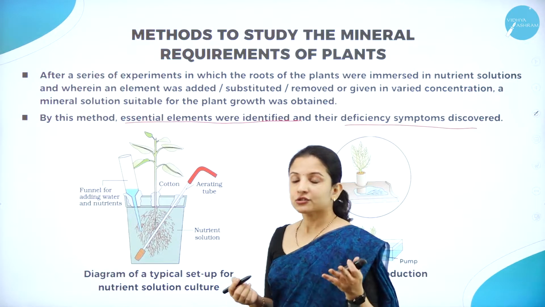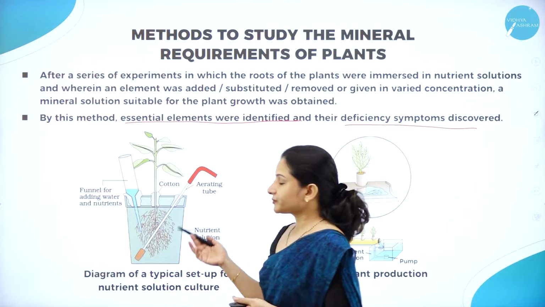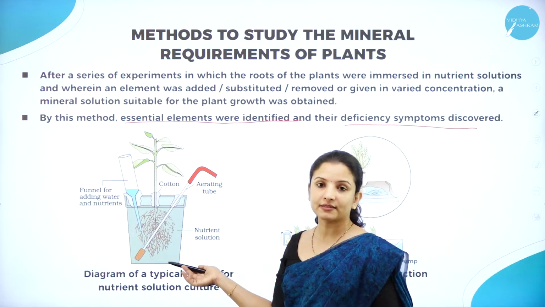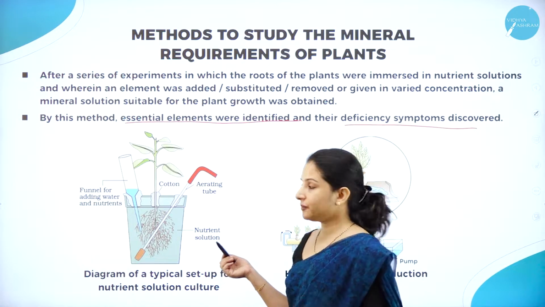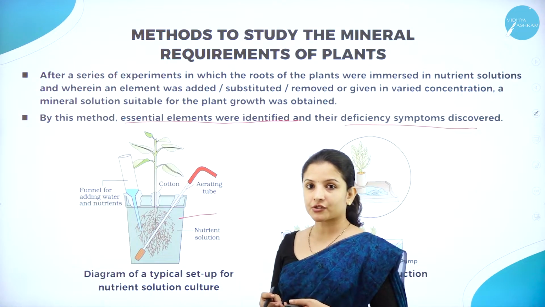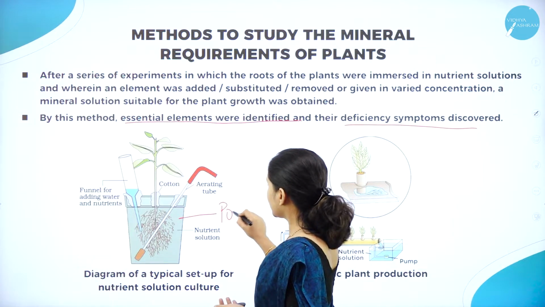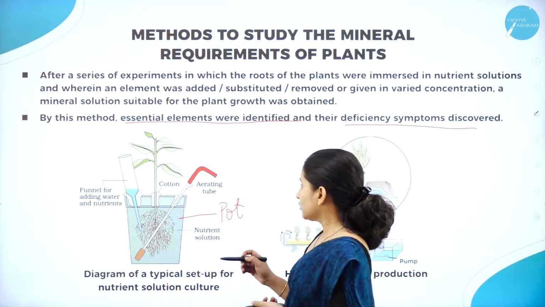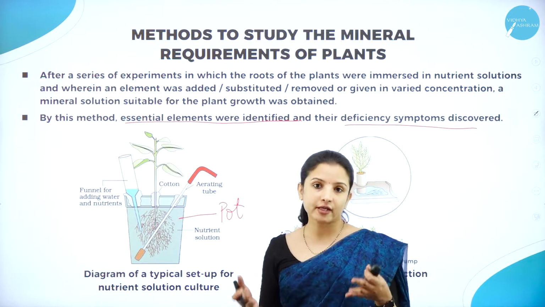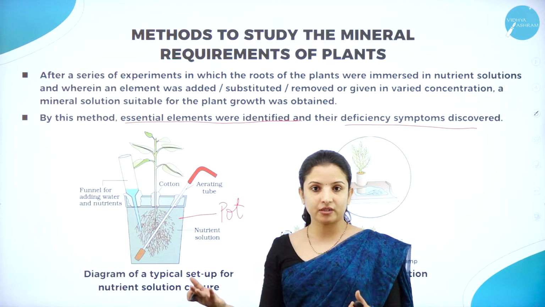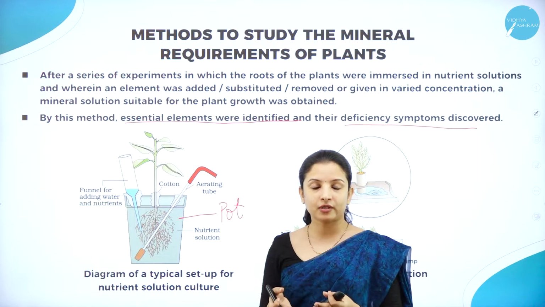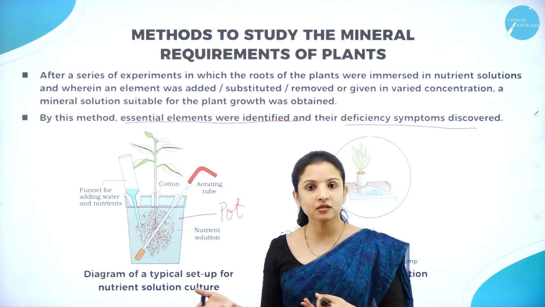How could they do it? Here there is a typical experimental setup to understand what nutrients are needed for the plants. They took a beaker or a pot-like structure and filled it with water. In the water, they added the nutrients one by one. For example, they added iron and waited to see what might happen in the plant. Is it enough only if iron is added to the plant? No, right? It may lead to the deficiency of other minerals.